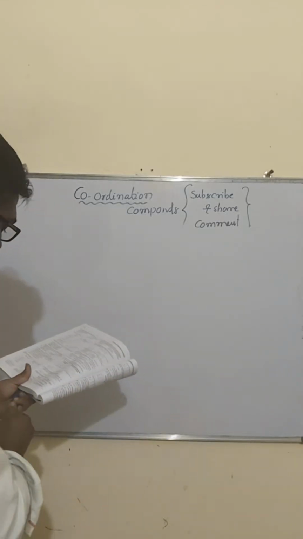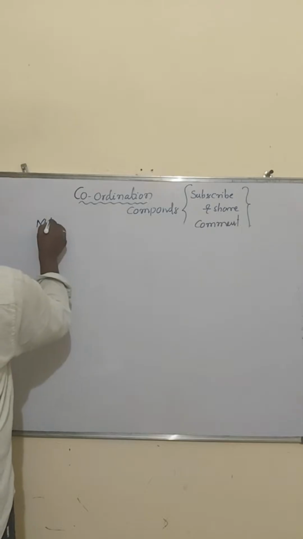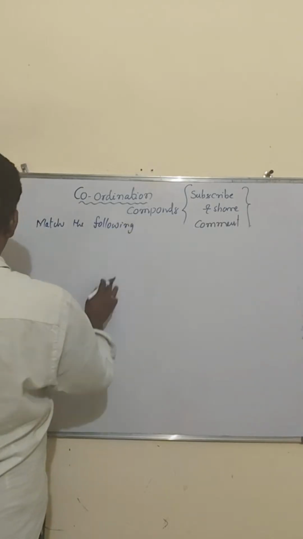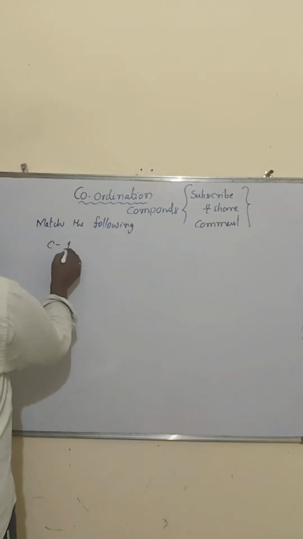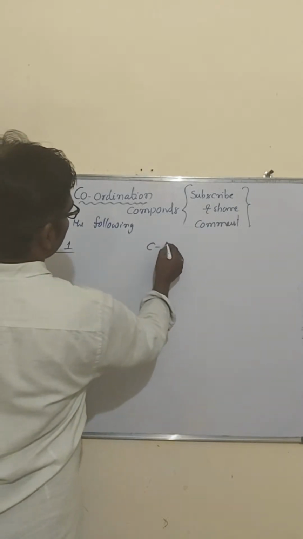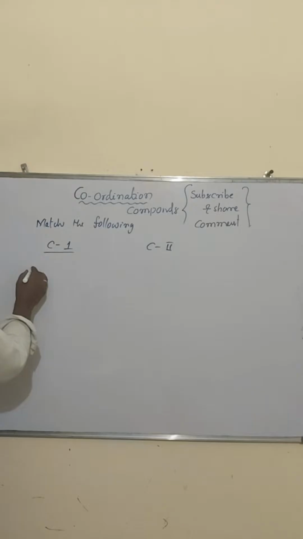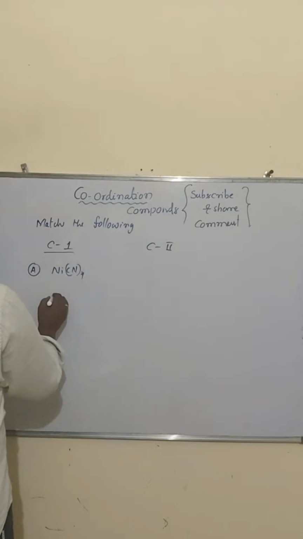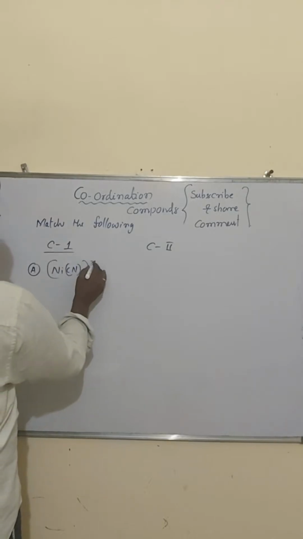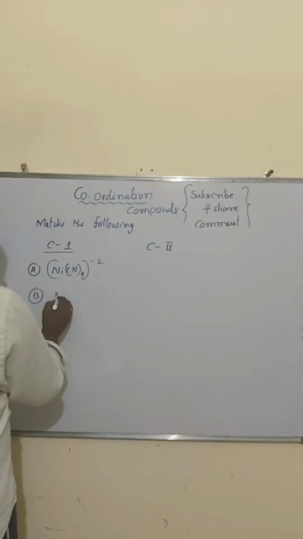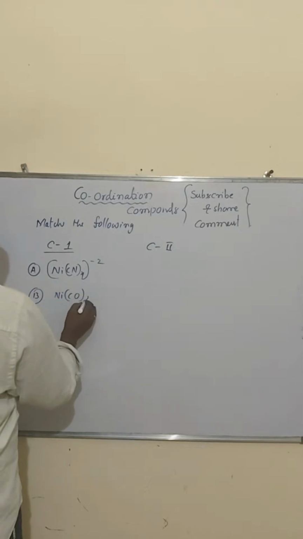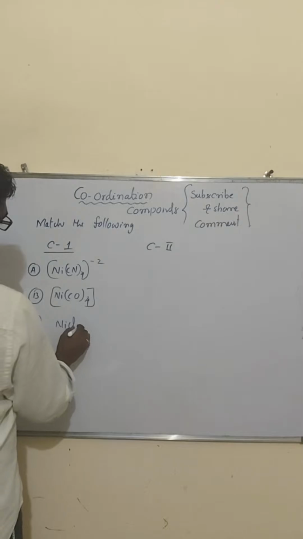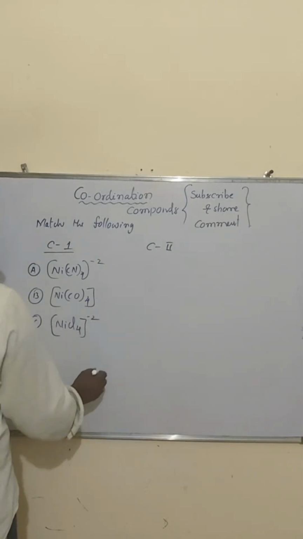Match the following columns. Column 1, then column 2. The compounds mentioned are: A, Ni(CN)4 2-; B, Ni(CO)4; and C, NiCl4 2-. Now we have only seen this complex, right?